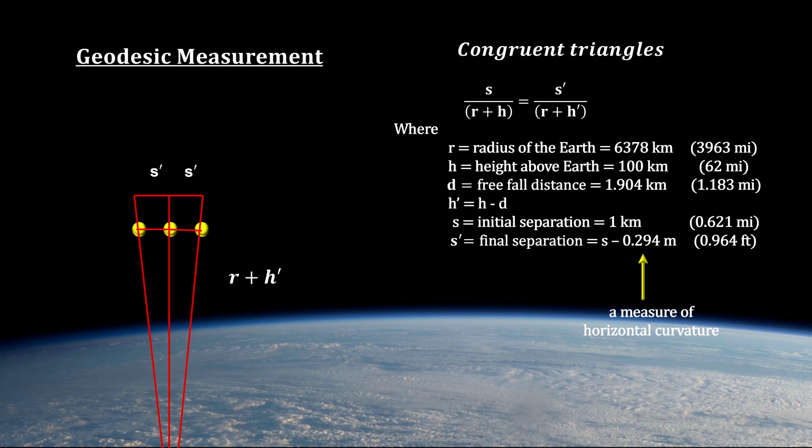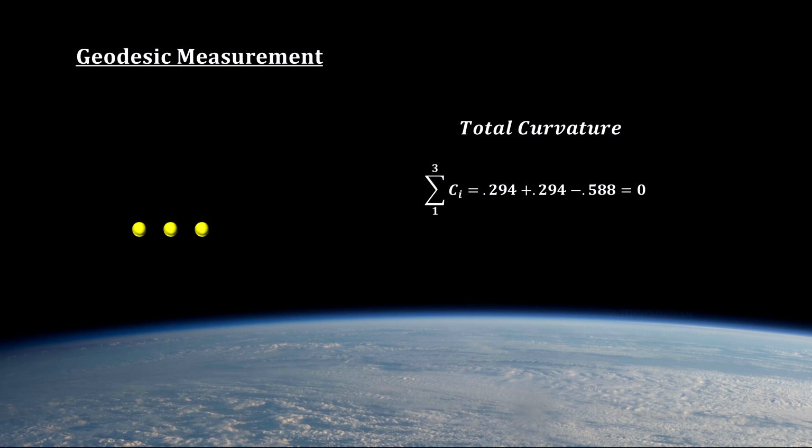The same would be true for the same reason if we started with a horizontal north-south line. Interestingly, if we sum the 3 curvatures for the 3 spatial dimensions, we get a total curvature of 0. While true above the Earth, where there is no matter, this would not be the case inside the Earth.